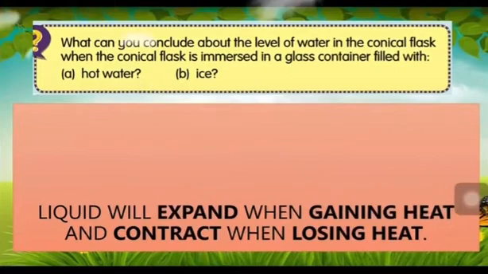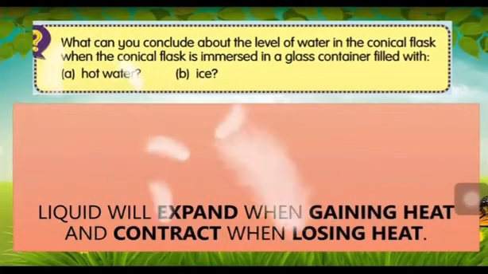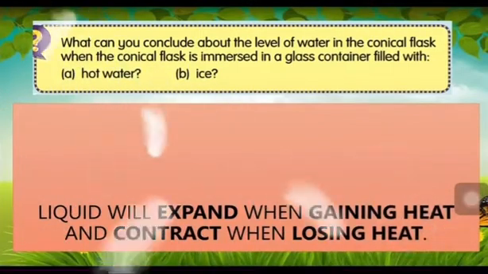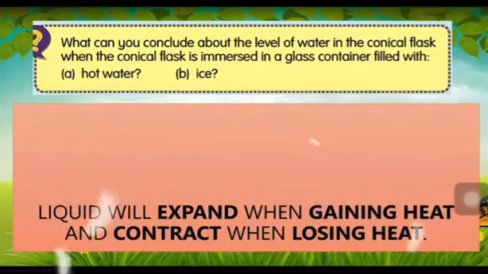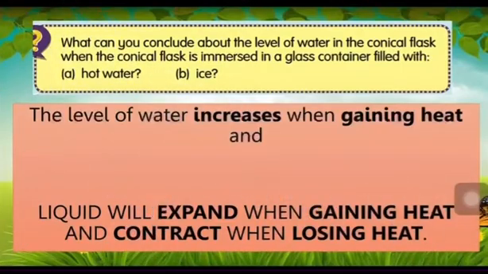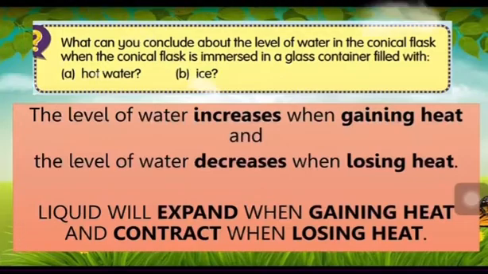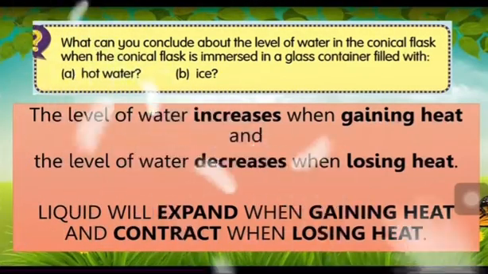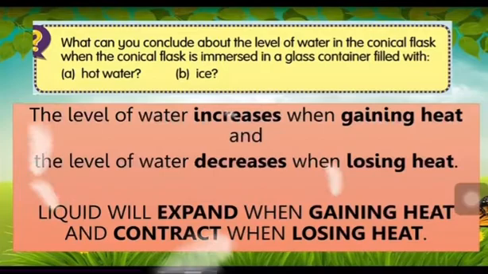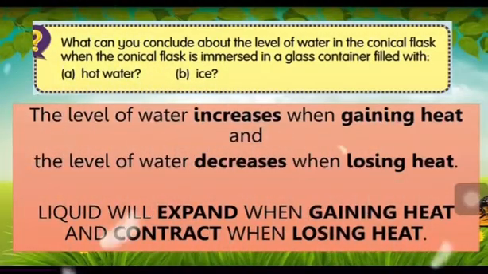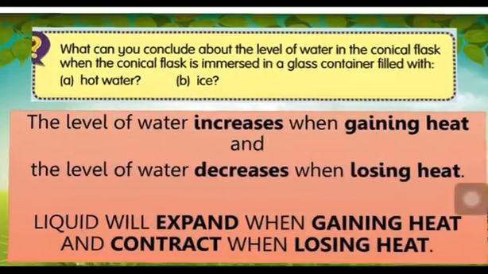What can you conclude about the level of water in the conical flask when the conical flask is immersed in a glass container filled with hot water and ice? The level of water increases when gaining heat and the level of water decreases when losing heat. Liquid will expand when gaining heat and contract when losing heat. Same like the solid material.